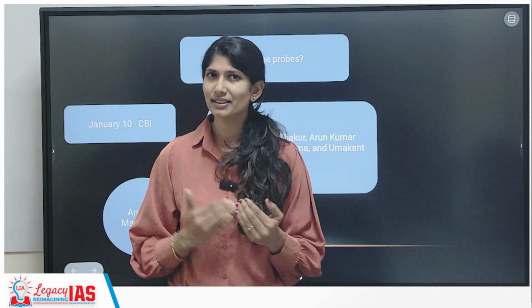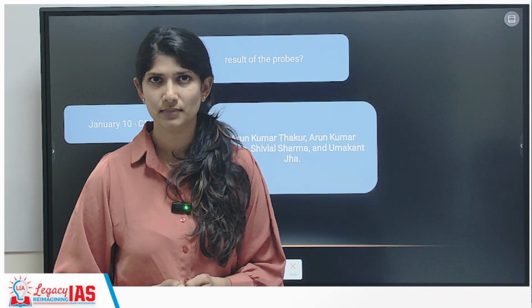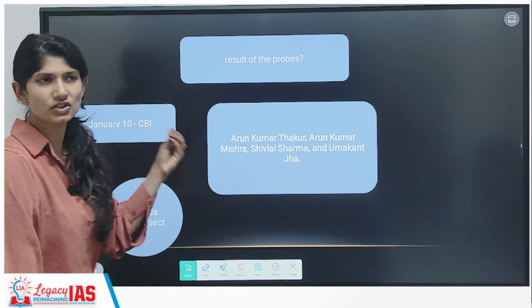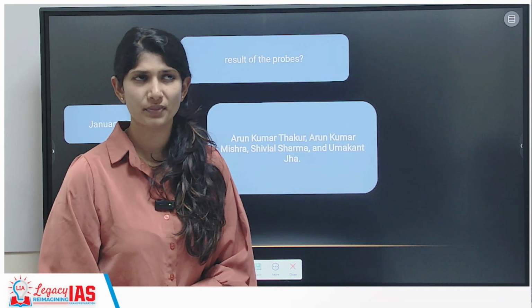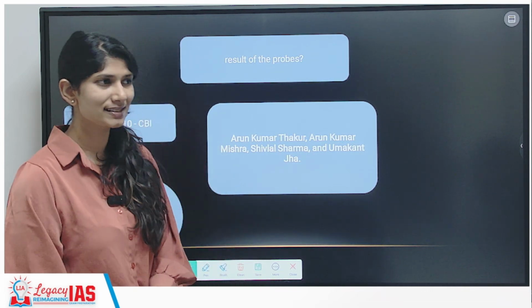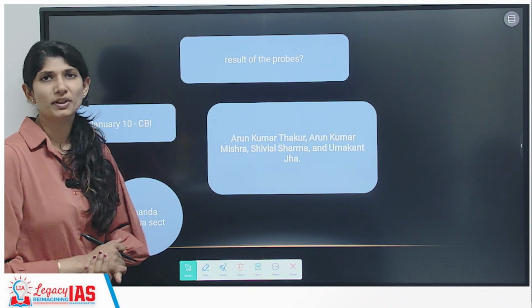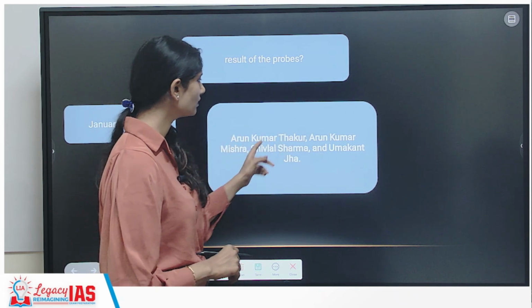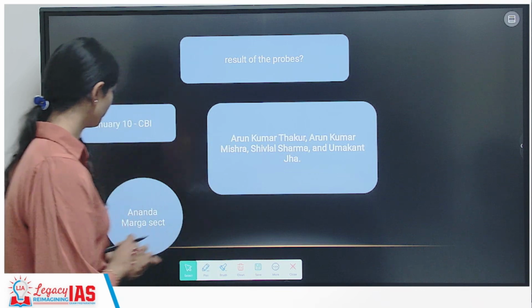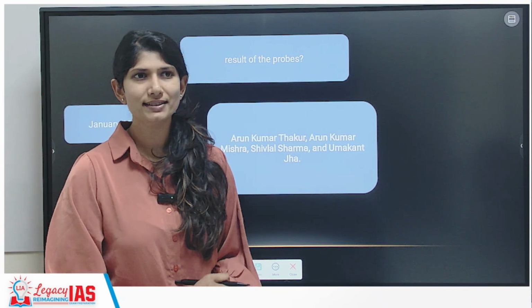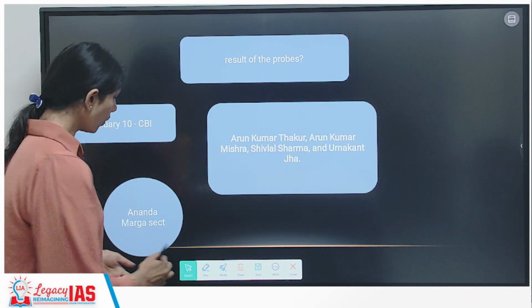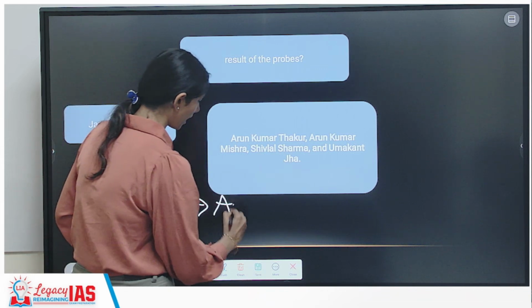As soon as this incident had happened, an FIR was immediately filed in the local police station. Understanding? And after this, on January 10th, the case got transferred to your CBI. Your CBI in this connection arrested 4 people: Arun Kumar Thakur, Arun Kumar Mishra, Shivlal Sharma, and Umakant Jha. Further on, they arrested a few more members from the Ananda Marga sect, who are also called Ananda Margis.